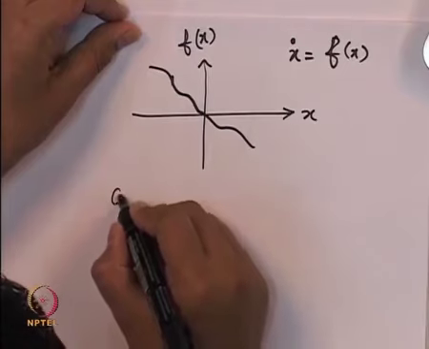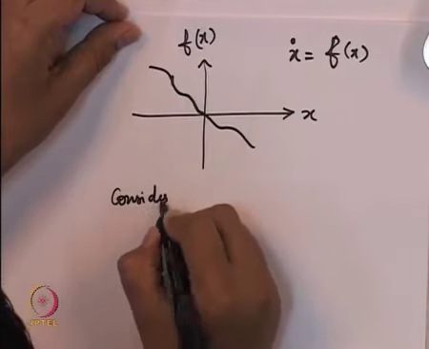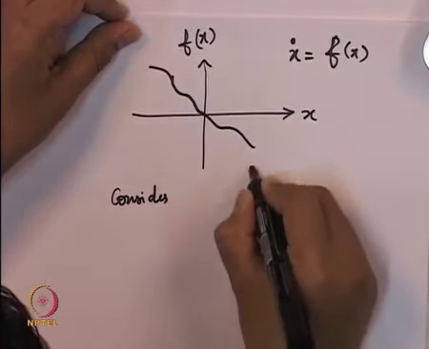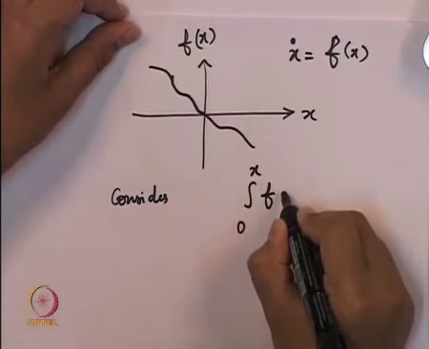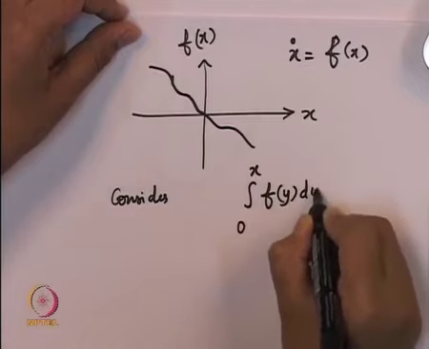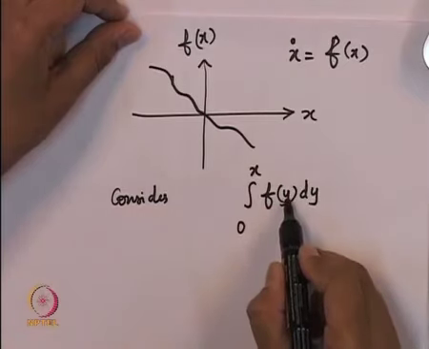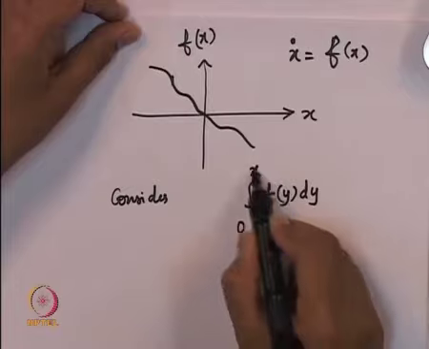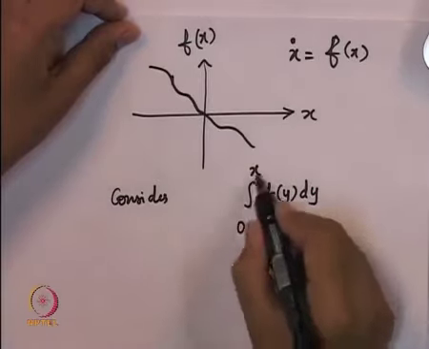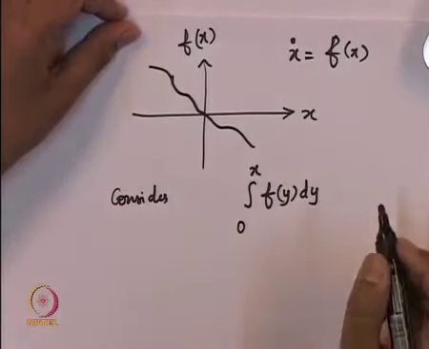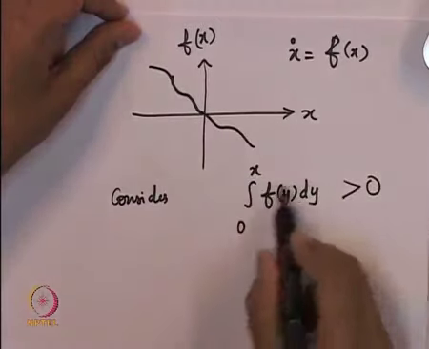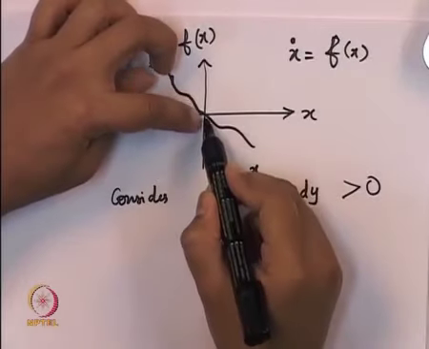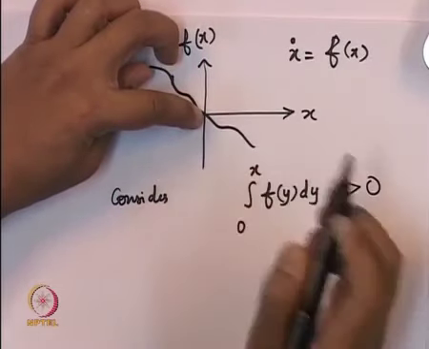So consider the integral from 0 to x of f of y dy. It is customary to use different variables here and here. So this particular function, can we say that this is positive for this particular graph? What does this particular function signify? It signifies the area from here to here.